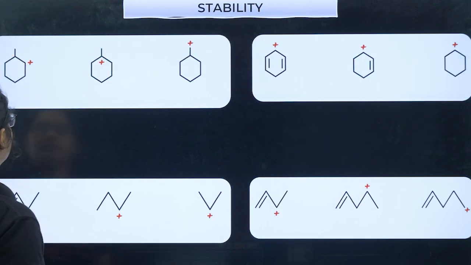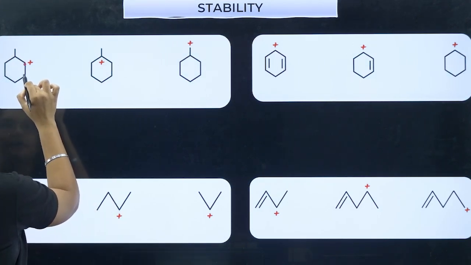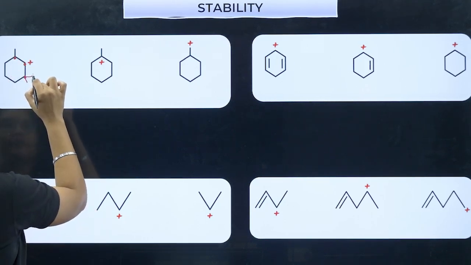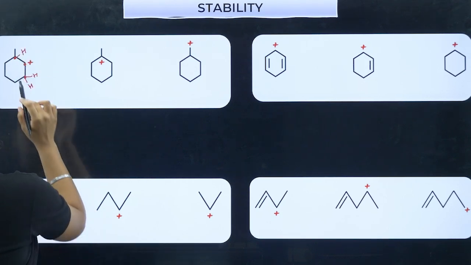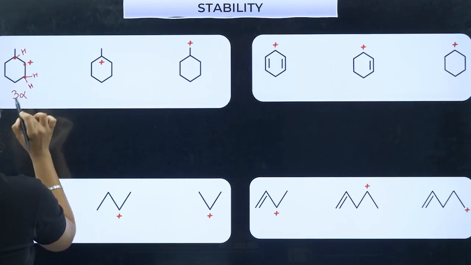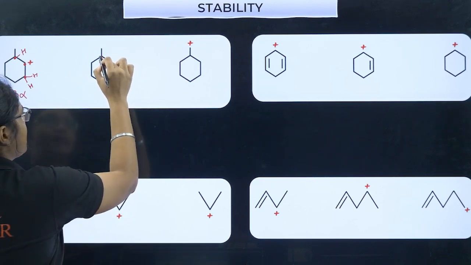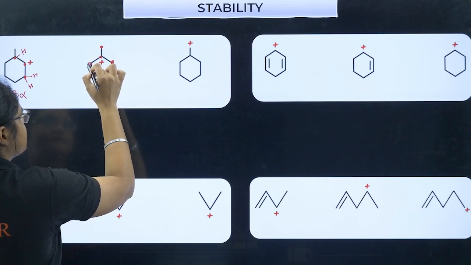Let's see this particular question. This carbon is the alpha carbon, and this carbon is the alpha carbon. Here I have 2 hydrogens and here I have 1 hydrogen, so in total this compound has 3 alpha hydrogens. In this one, this is the alpha carbon, this is the alpha carbon, and this is the alpha carbon.